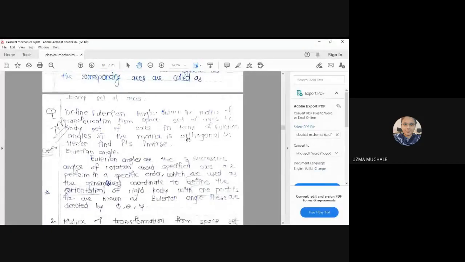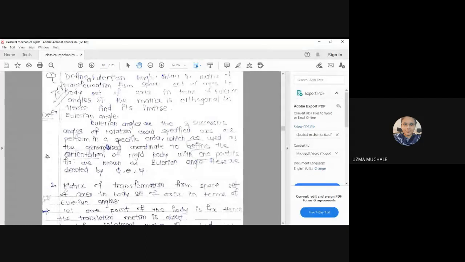Let us go for the next one which is very important for us: what is Eulerian angle? Actually, the question may be like this: define Eulerian angle and obtain the matrix of transformation from space set of x's to body set of x's in terms of Eulerian angles. Show that the matrix is orthogonal and hence find the inverse.